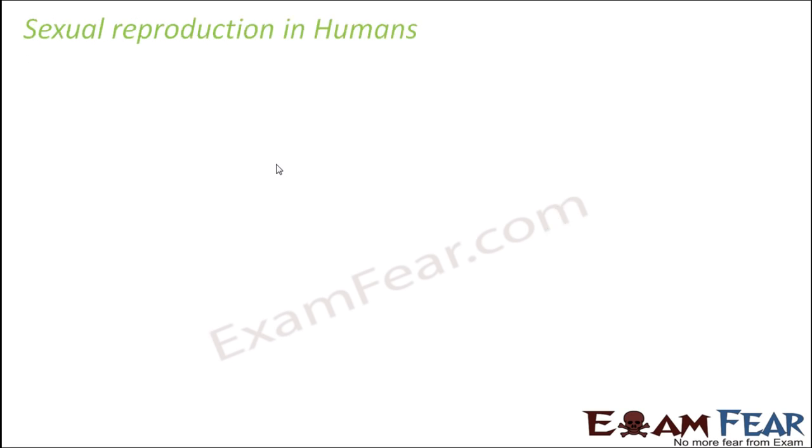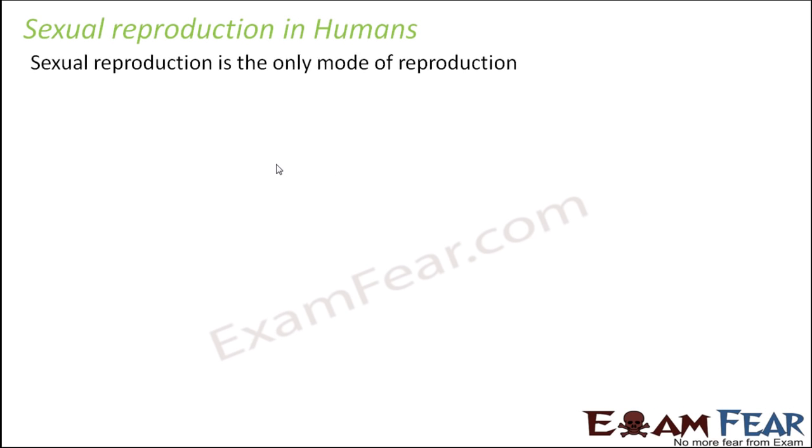Let us exclusively start discussing sexual reproduction in humans. As far as reproduction is concerned, there are two modes, sexual reproduction and asexual reproduction. In sexual reproduction, two parents are needed, a father and a mother. In asexual reproduction, you just need one parent, and that one parent can give rise to new organisms. But in human beings, sexual reproduction is the only mode of reproduction. There is no asexual reproduction in human beings.